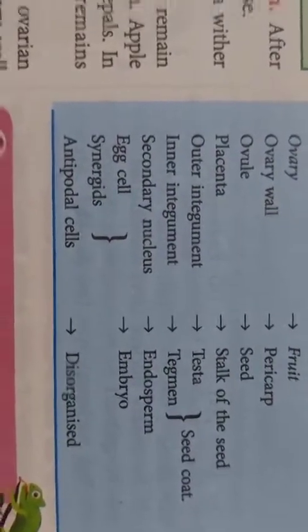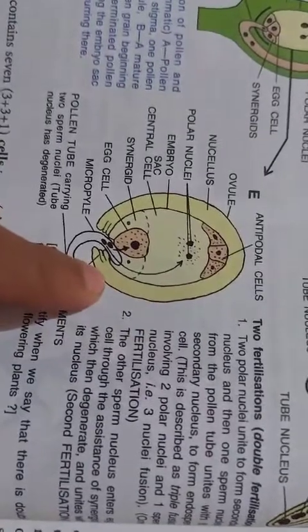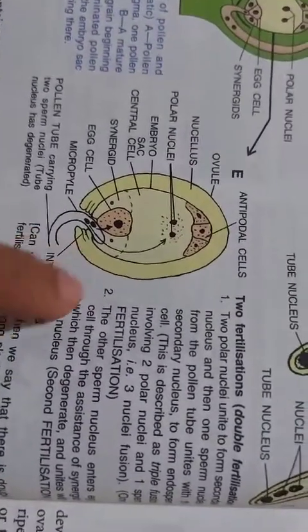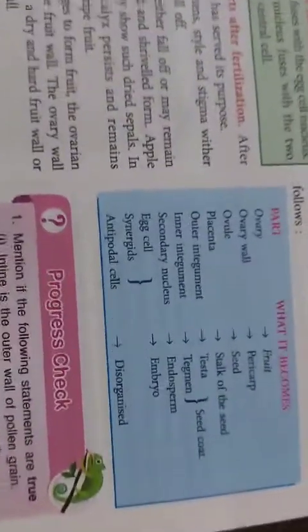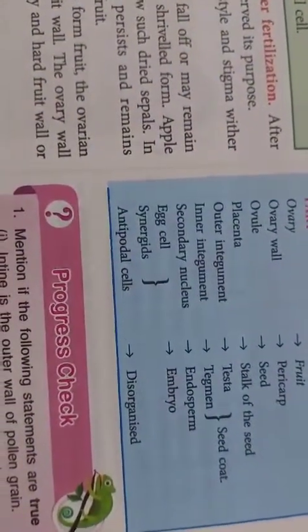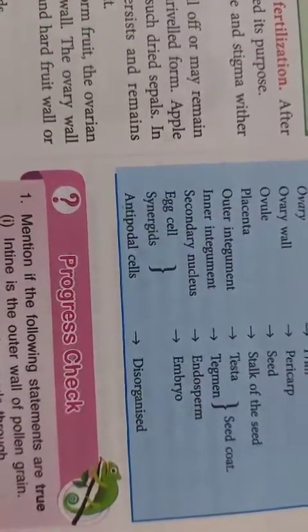The outer integument, the integument present here, what is going to happen? See this integument. The outer integument will form the testa, and the inner one will form the tegmen, which is the seed coat. The seed coat is divided into two parts, testa and tegmen.